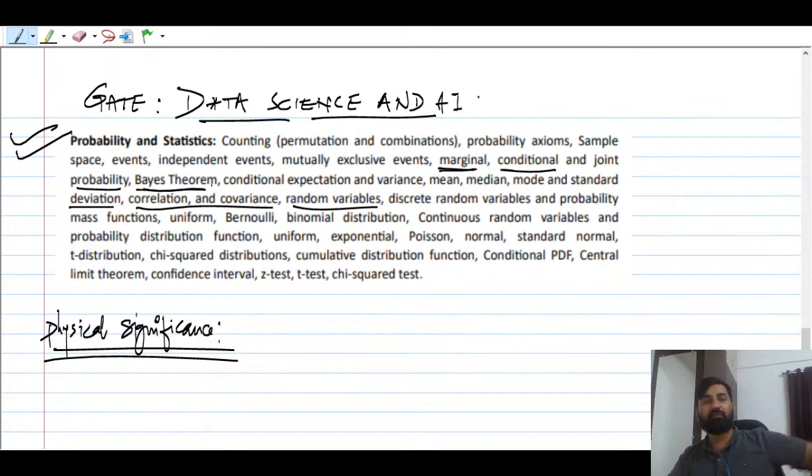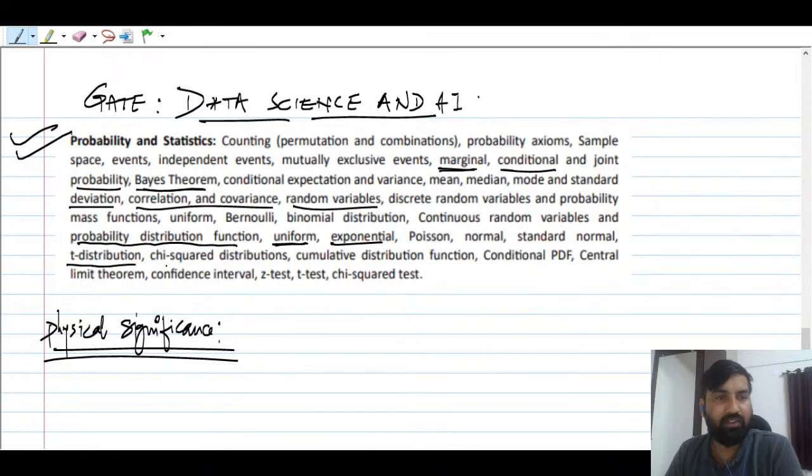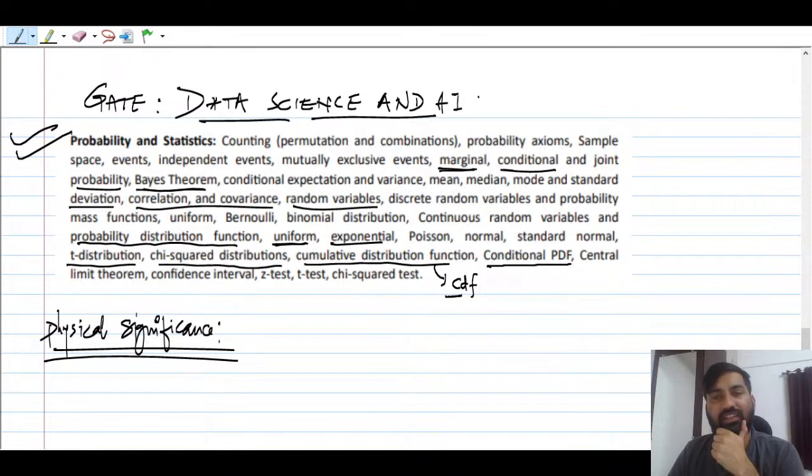So this is the complete syllabus. Continuous random variable, probability distribution function. What is this probability distribution function? It is not a density function, guys. It is a probability distribution function, which tells you the probability only. And we'll talk about the uniform density function, exponential, Poisson, normal, standard normal, and t distribution, chi-square distribution, the cumulative distribution function, which we call CDF, conditional PDF, and the central limit theorem. This is important. Then confidence interval.